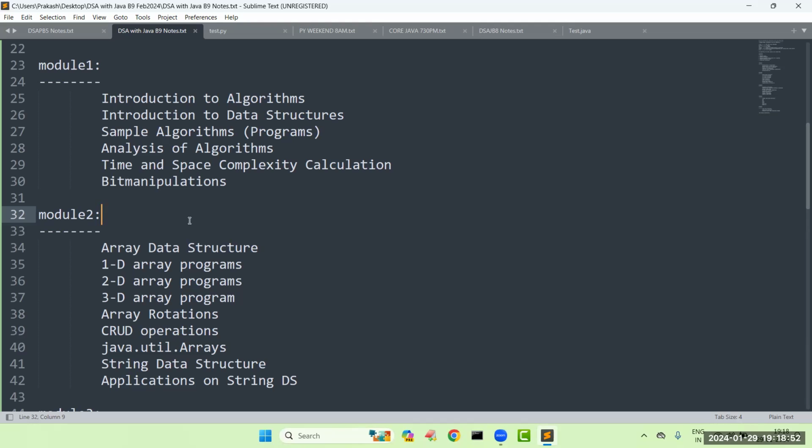Suppose tomorrow if Java 23 came, and if they are introducing any new technique for us, if it is required in the data structure, we have to apply. But it is not a language, right? That's why there is no question of which version we are using. We can use any version depending on the requirement. Okay.